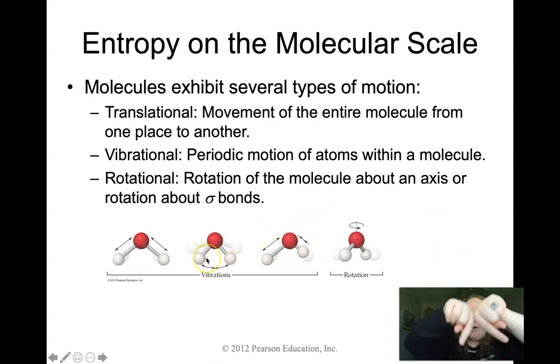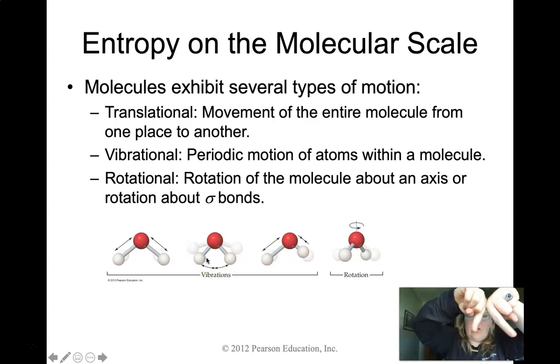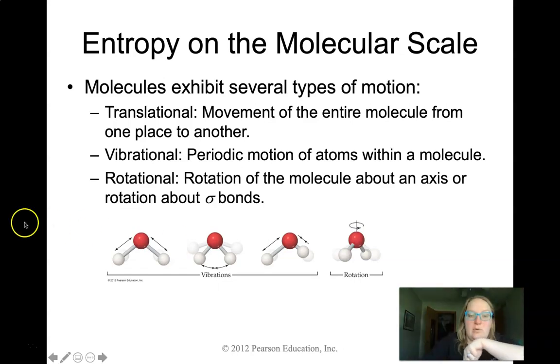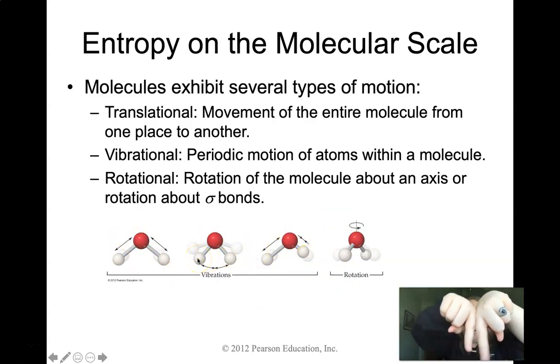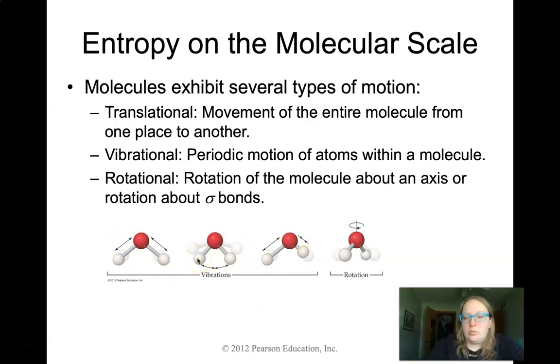Over here, we can see them actually vibrating towards each other and away from each other. And the last one is vibrating outward, right? So they can move back and forth towards each other. They can completely go wonky. Over here, we have the one where they're going boop, boop, boop, boop. Good times.